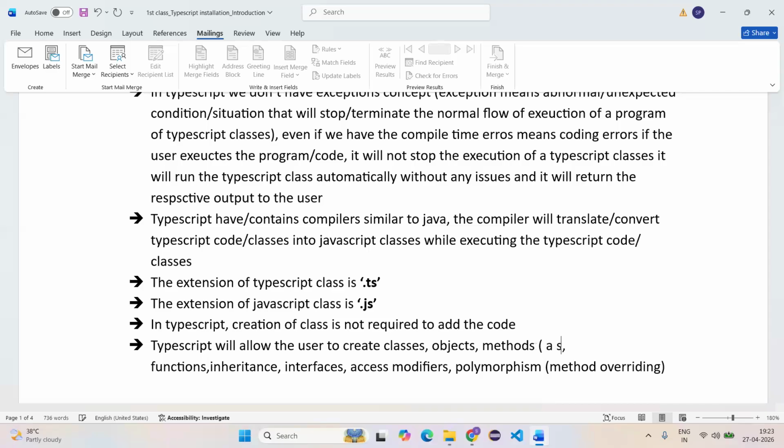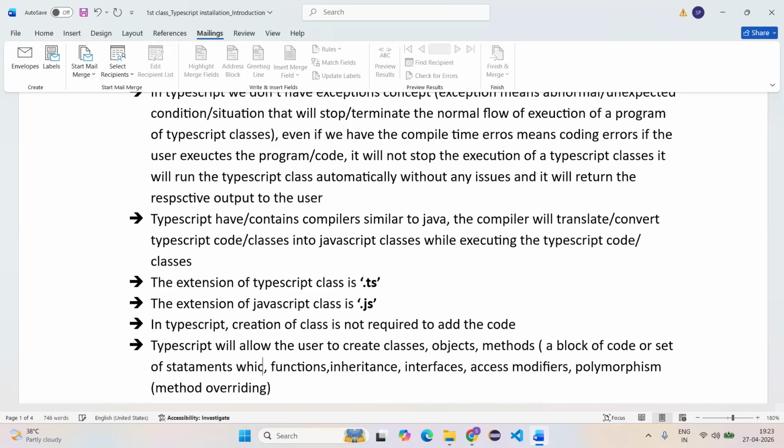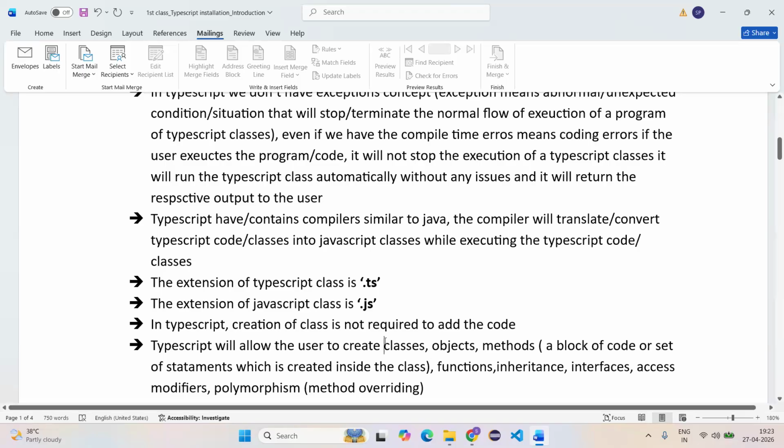Methods means a block of code or a set of statements which is created inside the class. Class, objects, methods. Methods means a block of code that is created at the class level. Am I audible, everyone? A block of code that is created where, everyone?